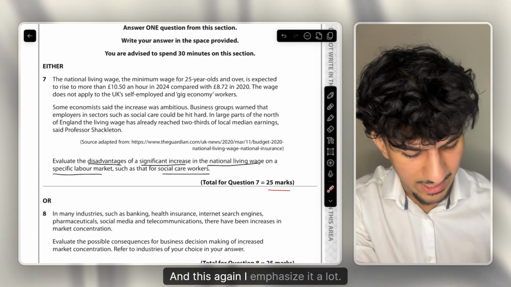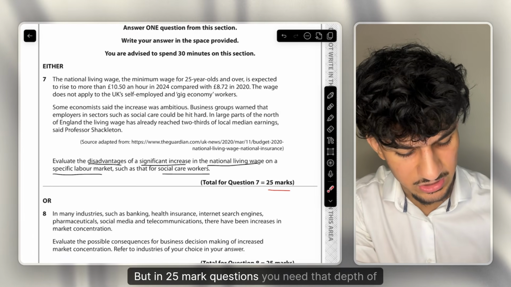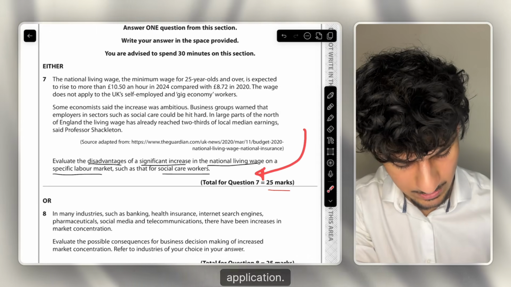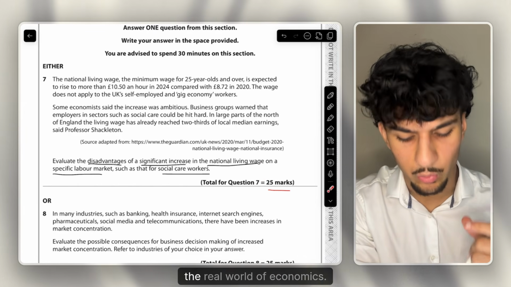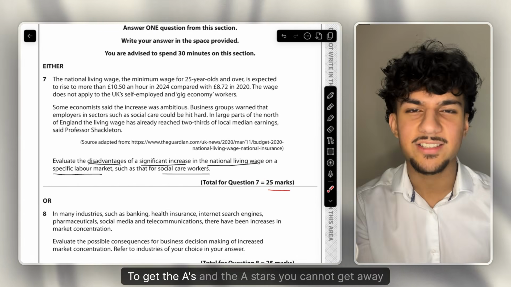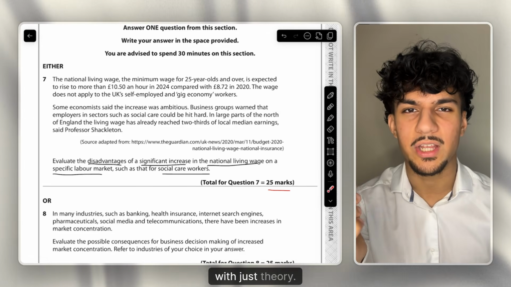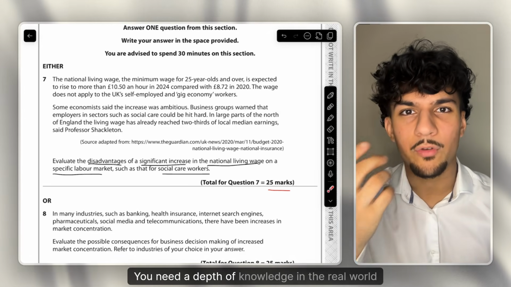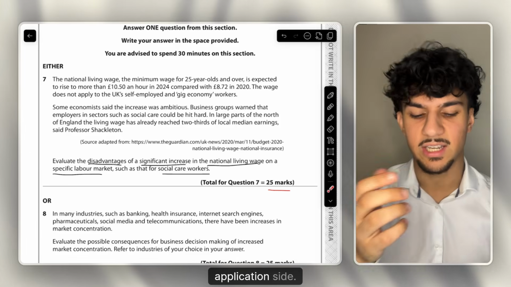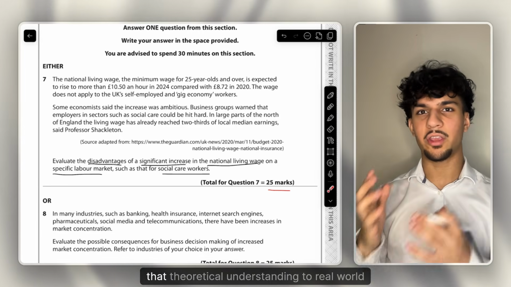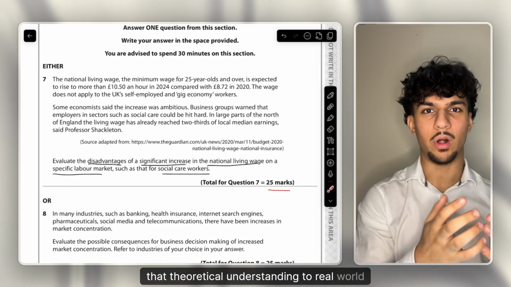And this, again, I emphasize it a lot, but in 25 mark questions, you need that depth of application. You need to understand the real world of economics. To get the A's and the A stars, you cannot get away with just theory. You need a depth of knowledge in the real world application side. So you need to be able to link that theoretical understanding to real world examples.